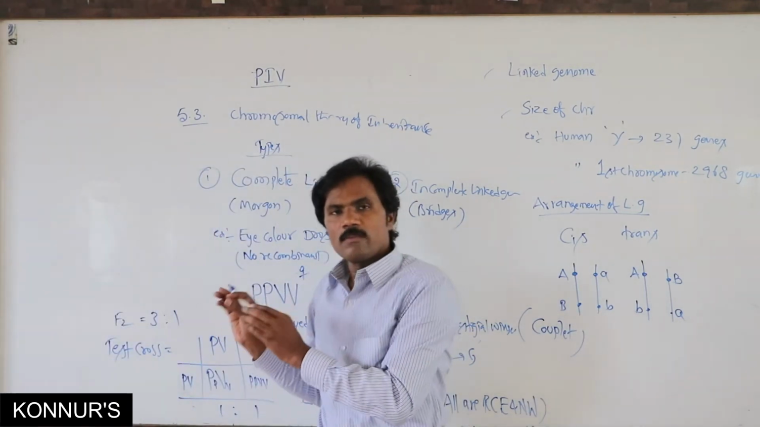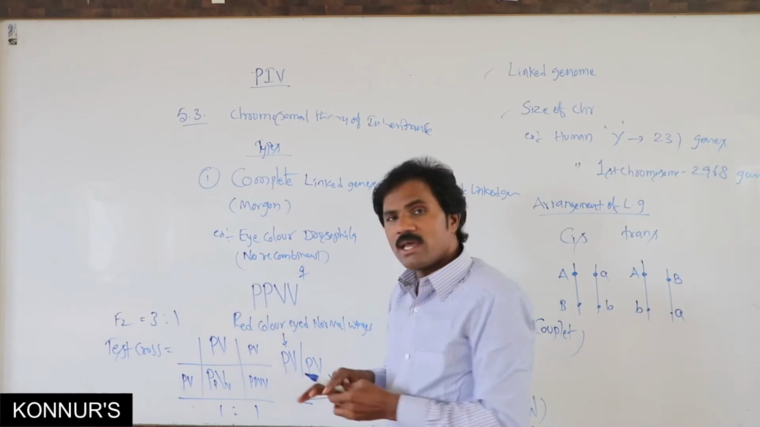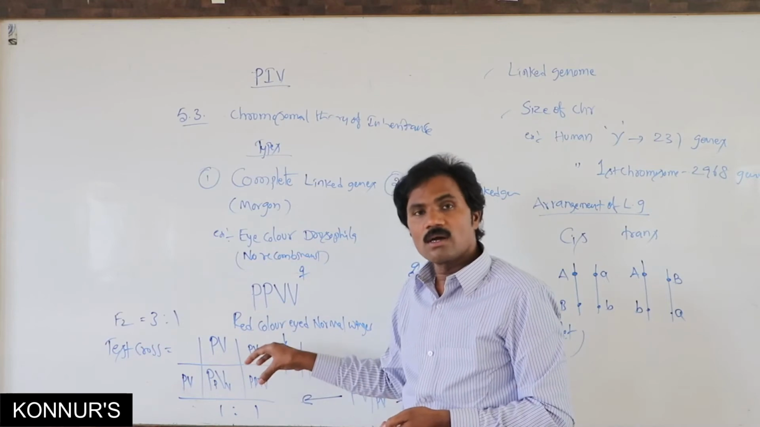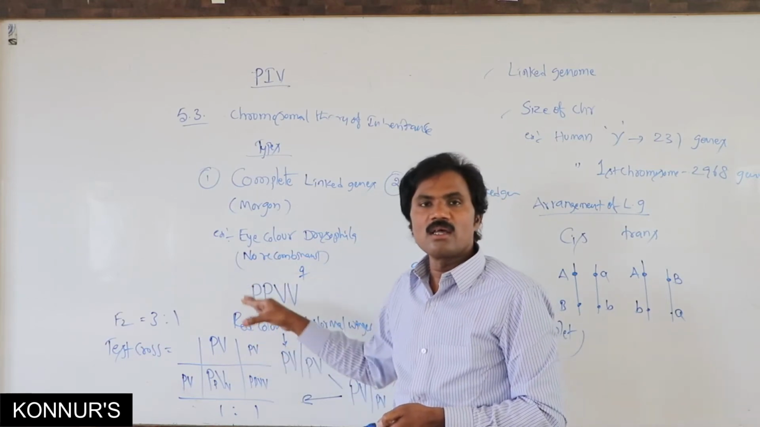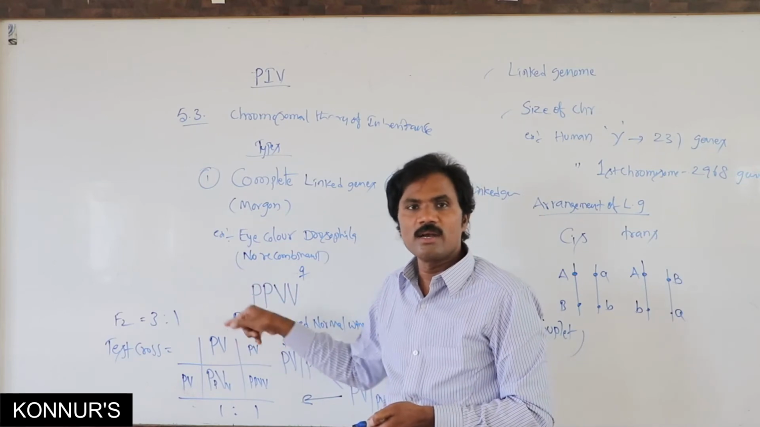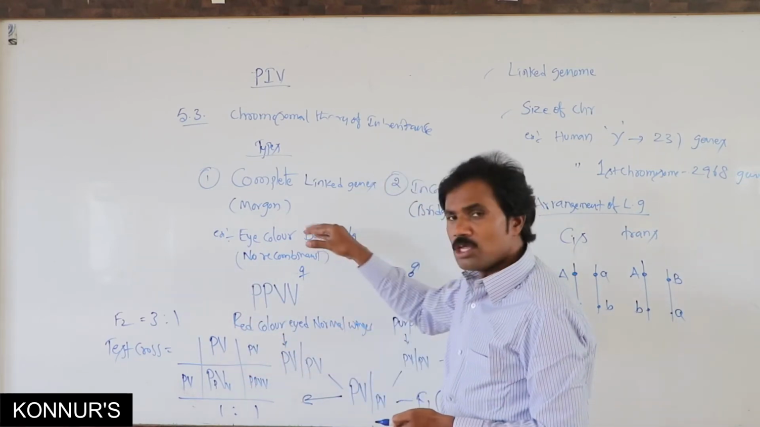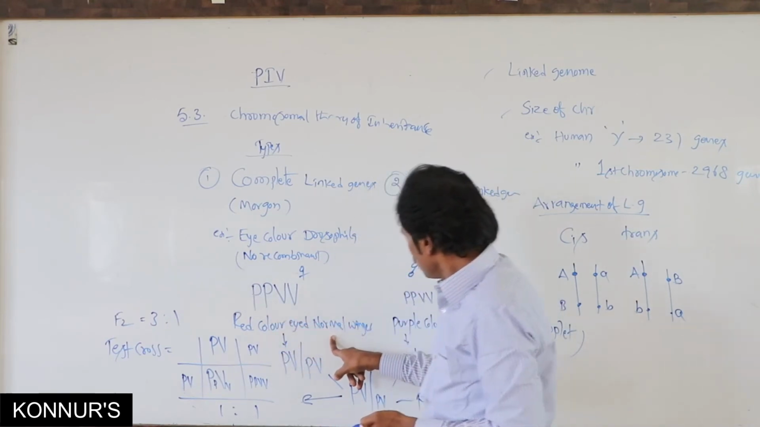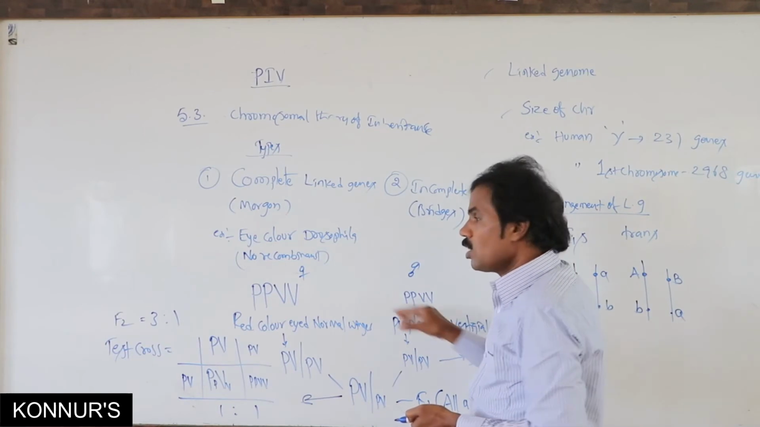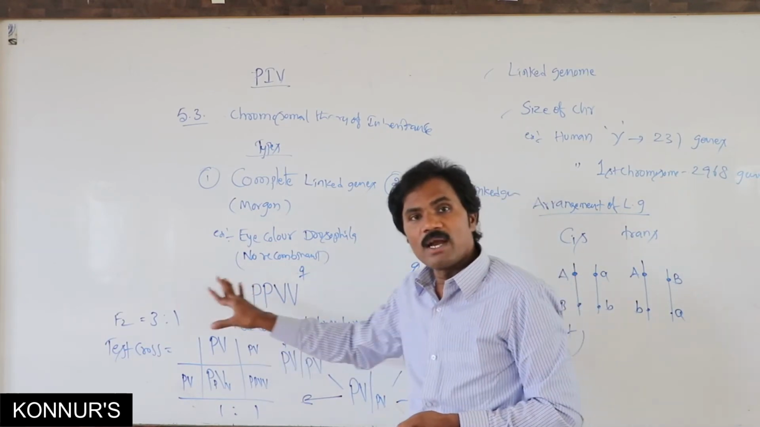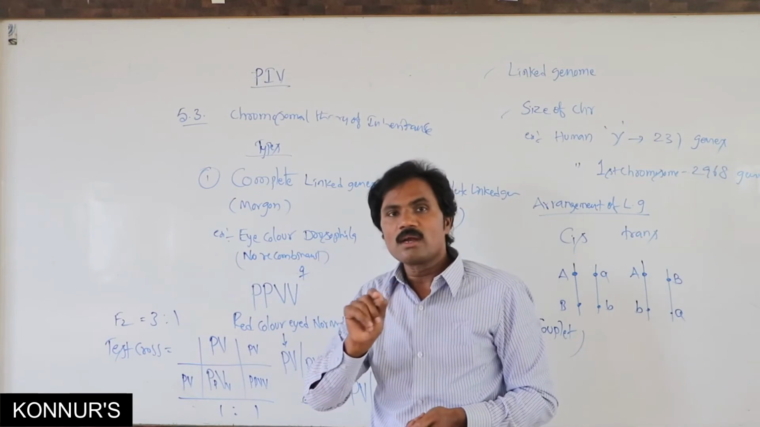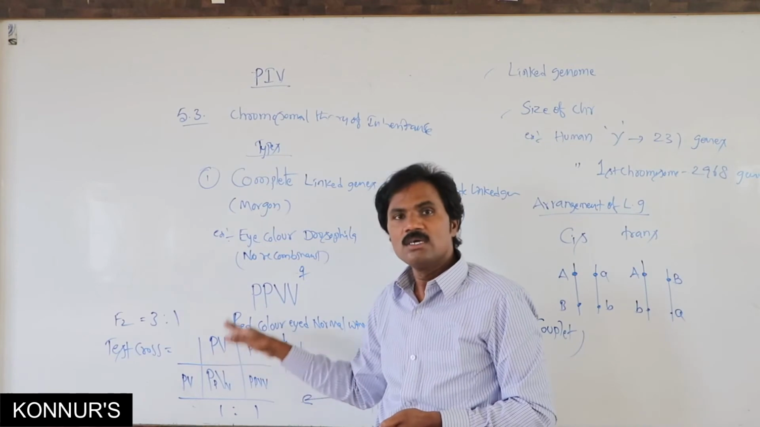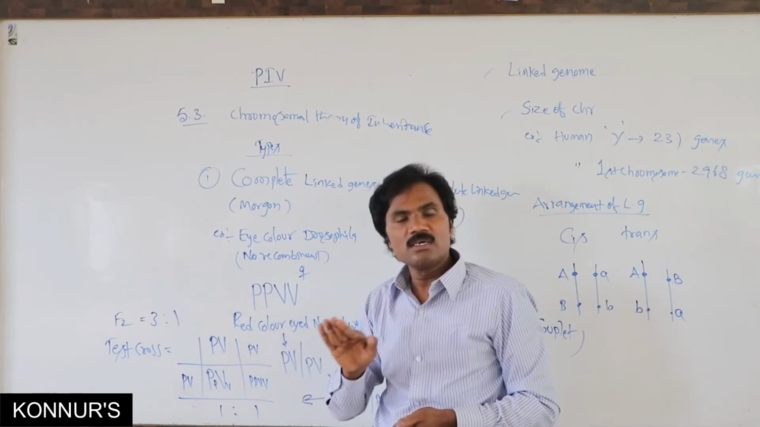From the exam point of view, remember all the progeny, all the young ones, are parental type. There is no recombinant one. Whether it is red color, normal wing, or purple color, vestigial, all are parental type. Recombinants are not applicable due to absence of recombination.